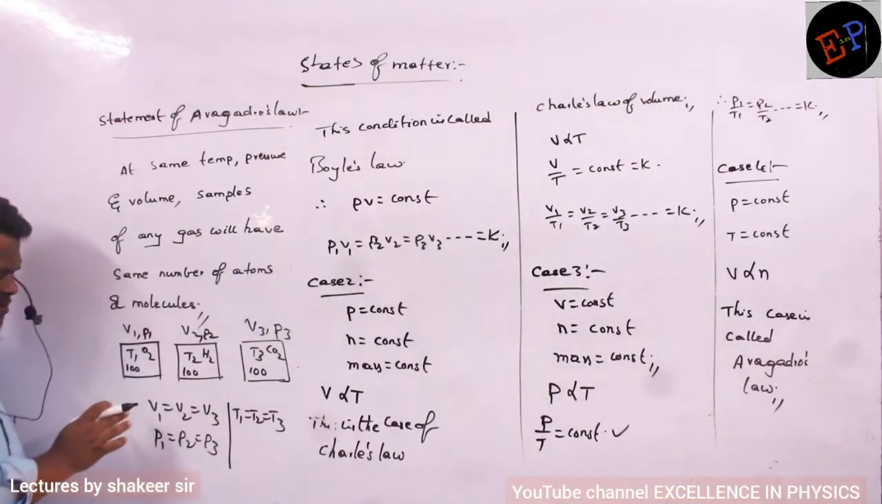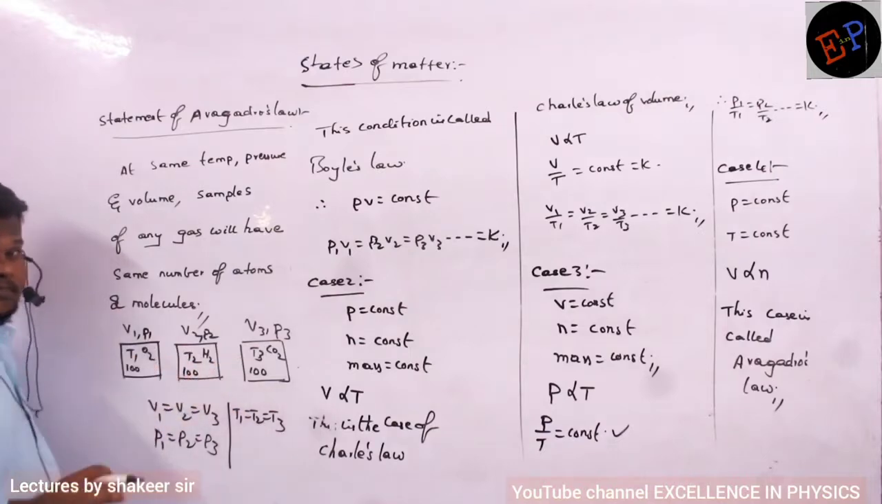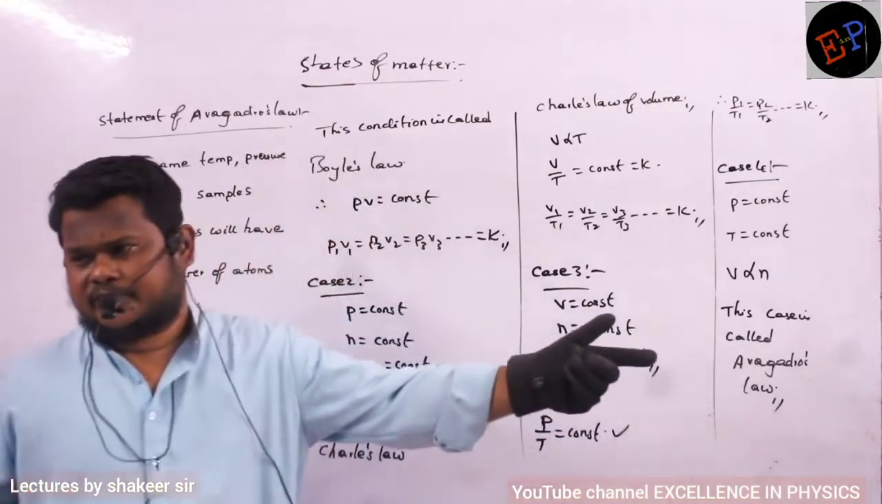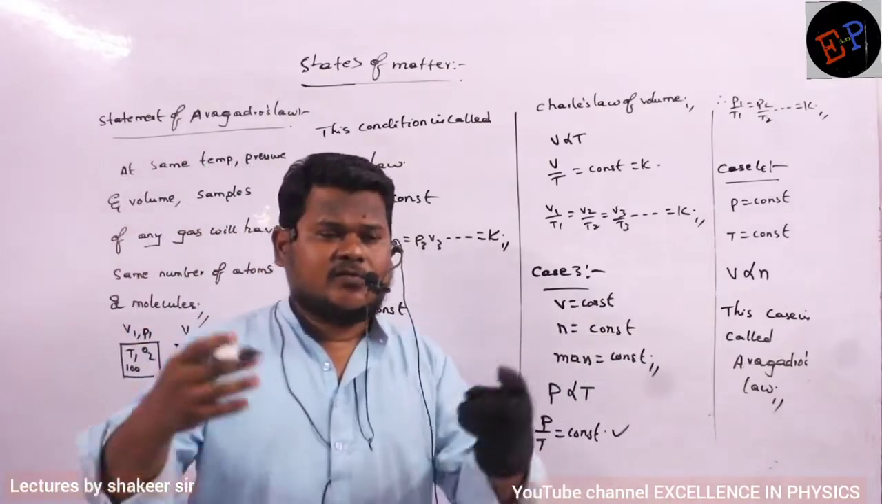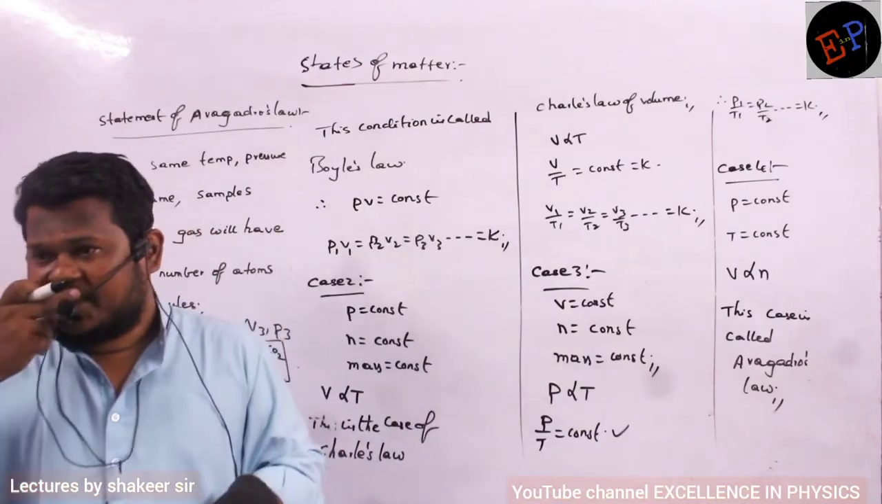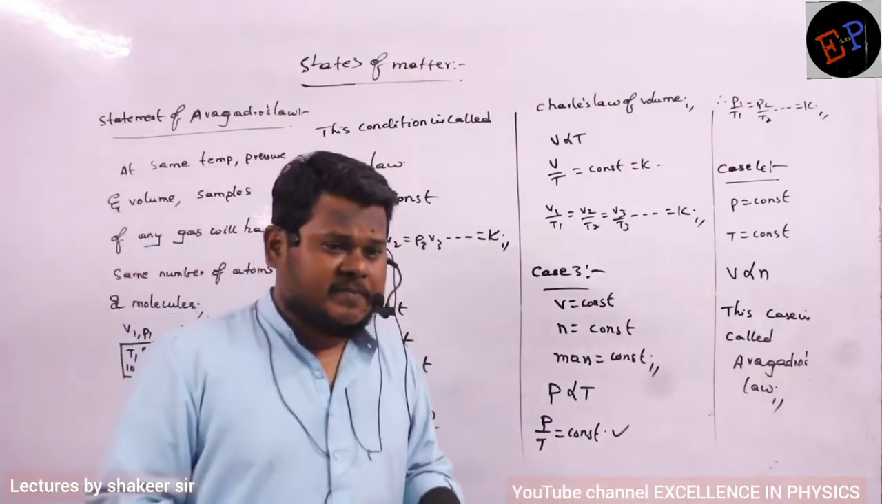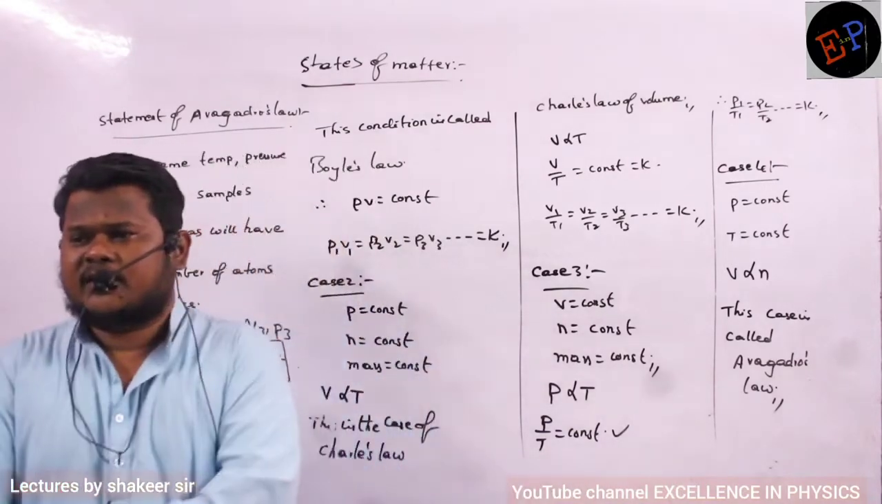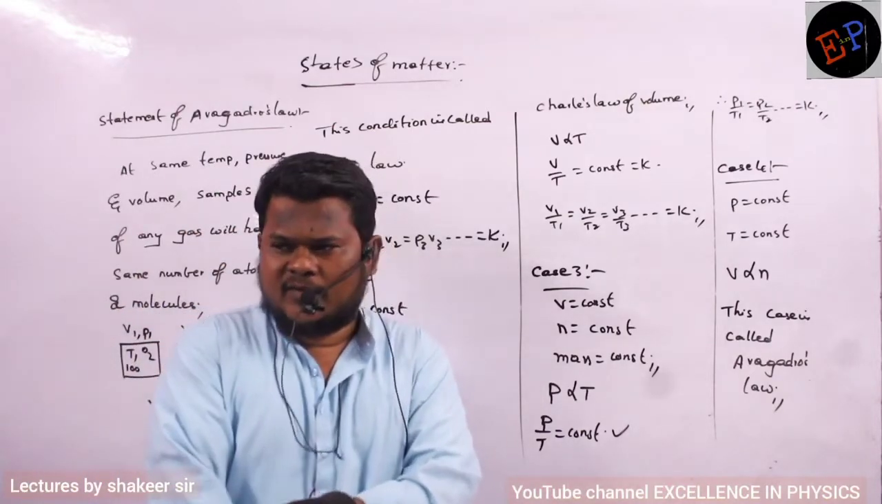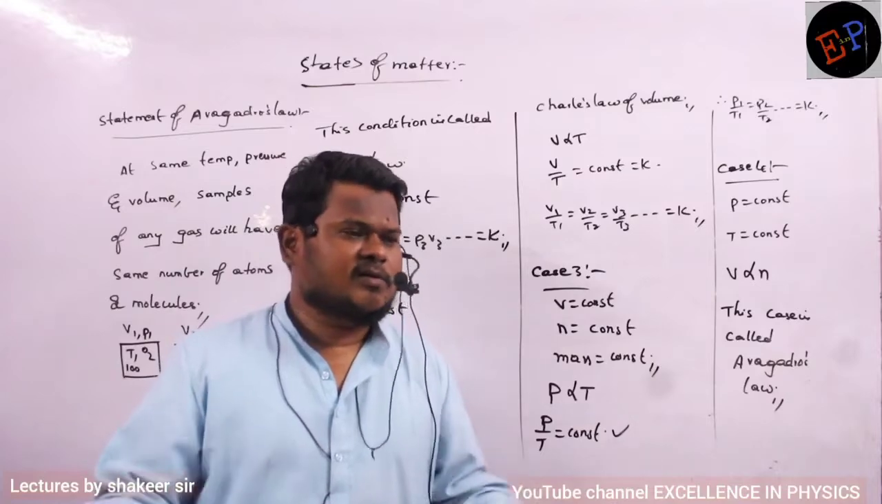So what are the conditions? If pressure and temperature are the same, then volume is directly proportional to the number of moles. If volume increases, the number of moles of the gas also increases. But if volume is also made constant, the number of moles also will remain constant. Number of moles is nothing but number of particles, because 1 mole is a fixed value. If the number of moles is constant, the number of particles is also constant.